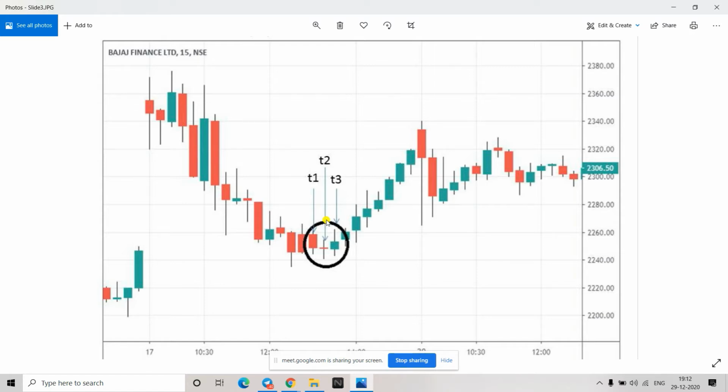So that means what has happened is, after a good fall, when the T2 candle is formed, it is an indication that nobody is dominating in the system. Nobody is dominating at present. And then a bullish candle gives us confirmation that buyers are now trying to come up. Once that bullish candle is formed, it will also create panic in all the people who have sold before, and they'll start closing their positions.